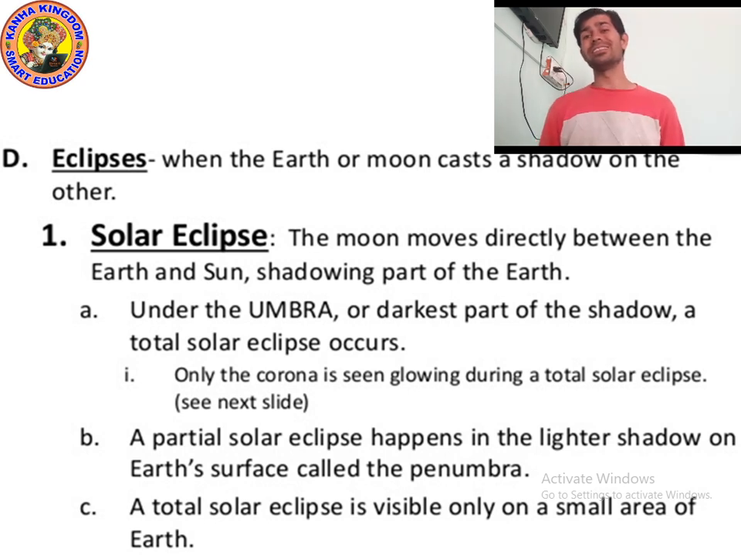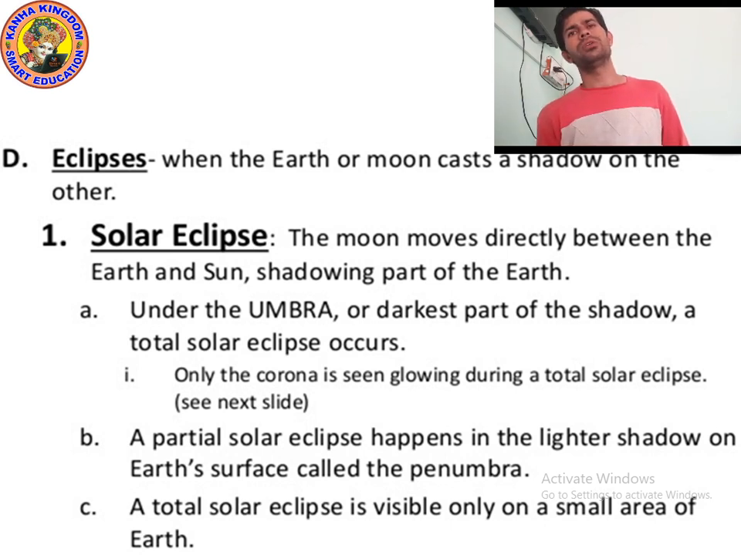You might have studied about shadows in lower classes, in fourth class also. So earth and moon, what do they do? They cast a shadow on the other. That is called an eclipse. First of all, we will study what a solar eclipse is.